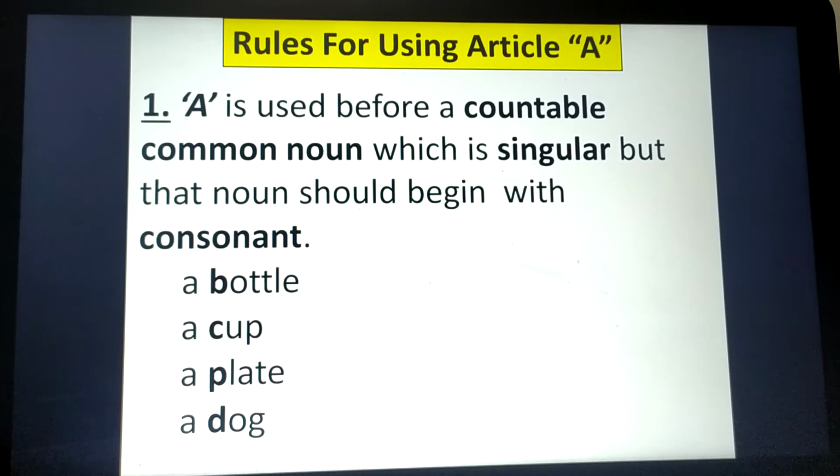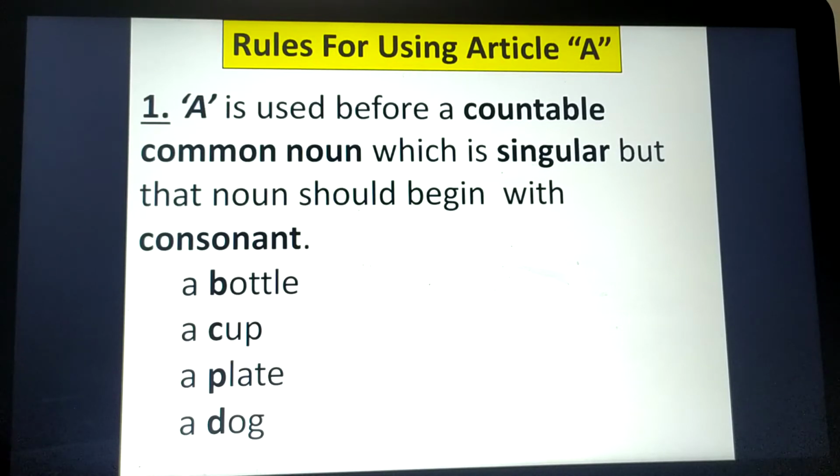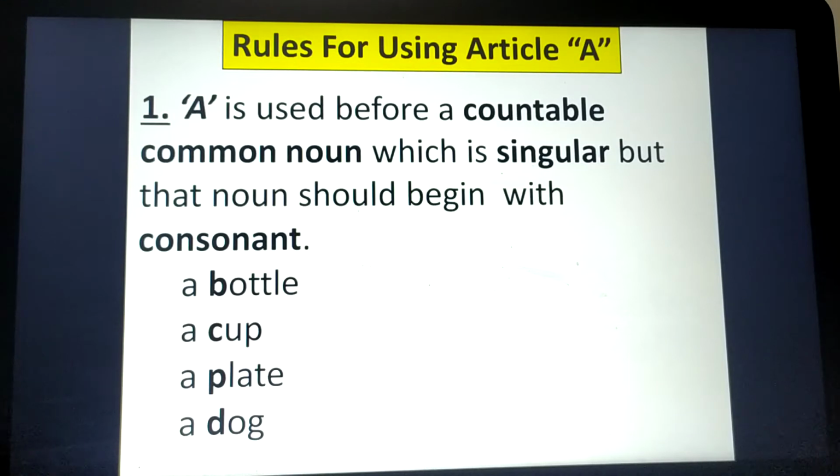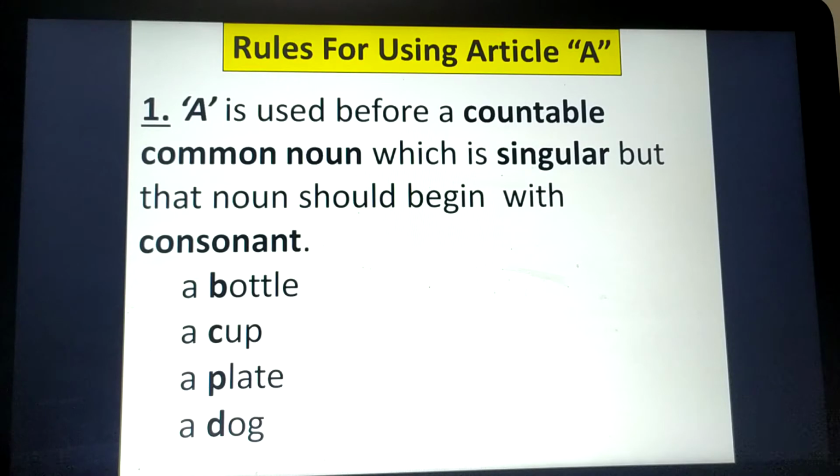First of all, we will learn rules for using article a, which is an indefinite article. Now I'm saying that we will learn rules for using article A, but when we speak, we never say it A. We say a. A is used before a countable common noun, which is singular, but that noun should begin with a consonant.